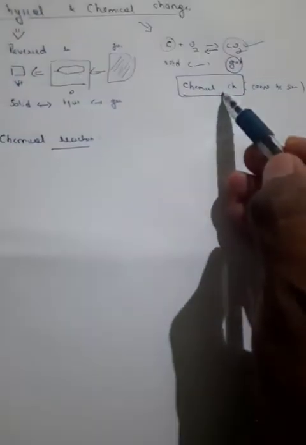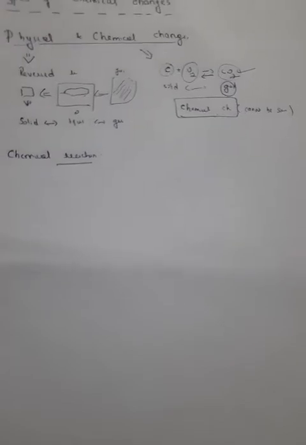While mentioning this example, I just mentioned that it is a combustion reaction, right? But there are so many other types of reactions which are also chemical changes, which cannot be reversed also, correct. There are some reactions which can be reversed, but a majority of the reactions, once they start, mainly go in one direction. So let's learn about the chemical reactions now.